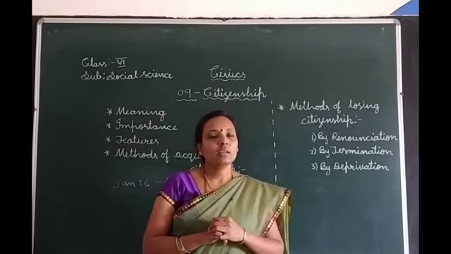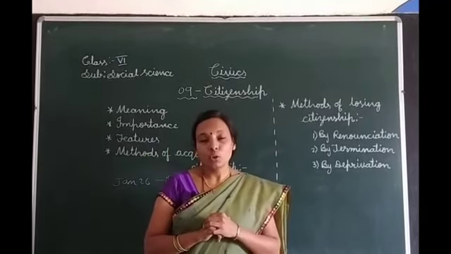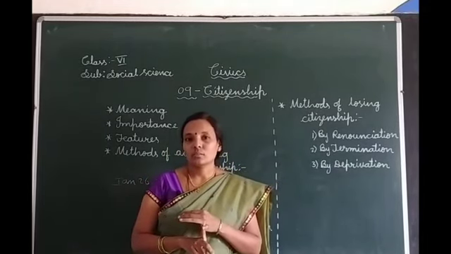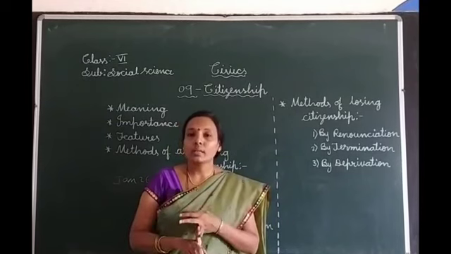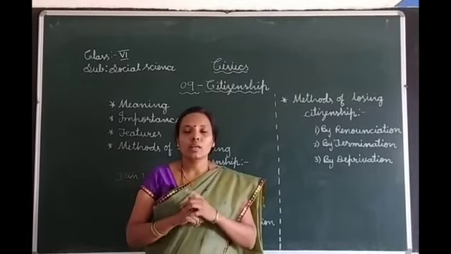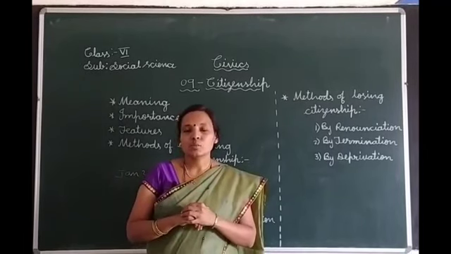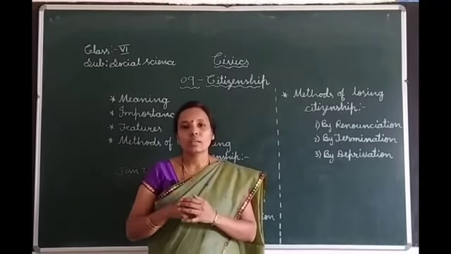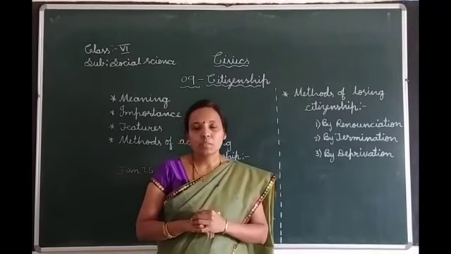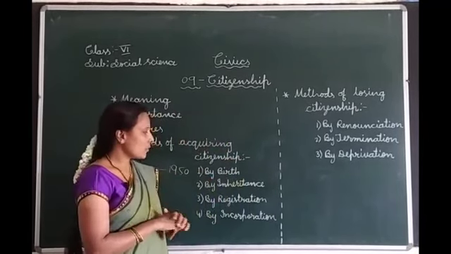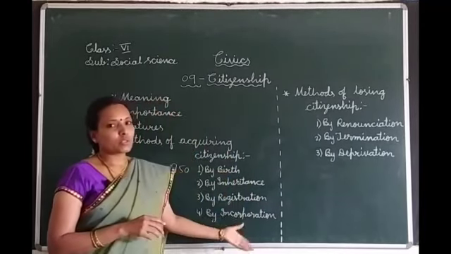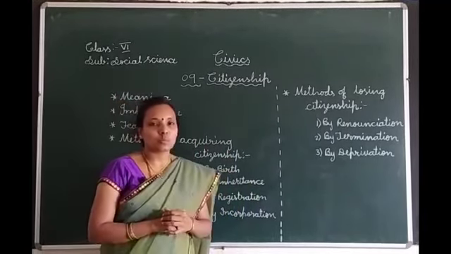Here, generally a country gets incorporated during the time of war, and voluntarily those people can join with the other country. In that aspect, the citizenship of that incorporated country can be acquired. So this is the method of acquiring citizenship by incorporation. So these are the 4 methods of acquiring citizenship.